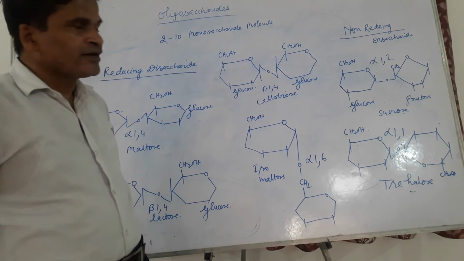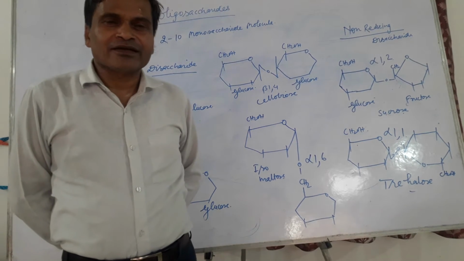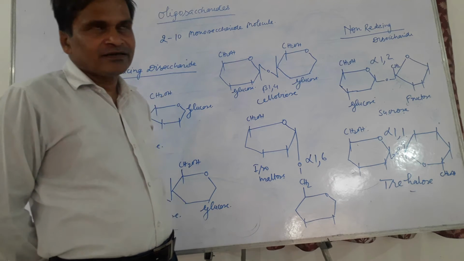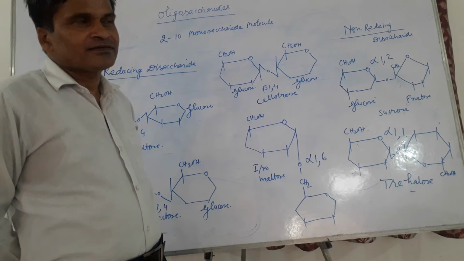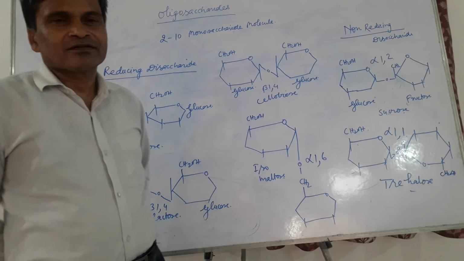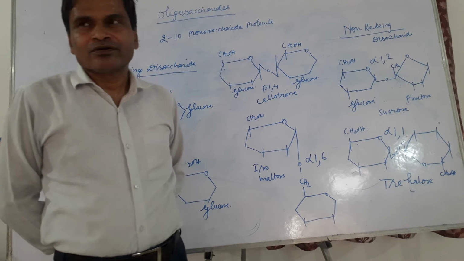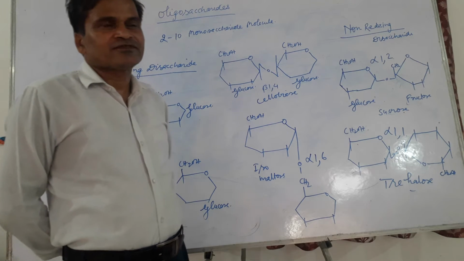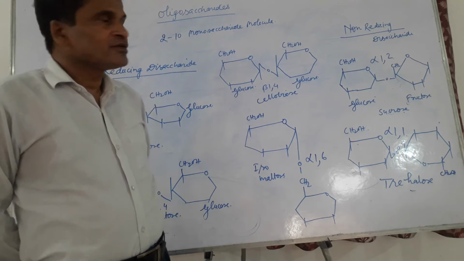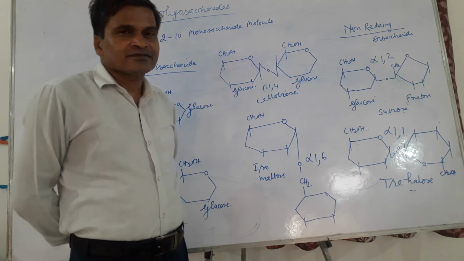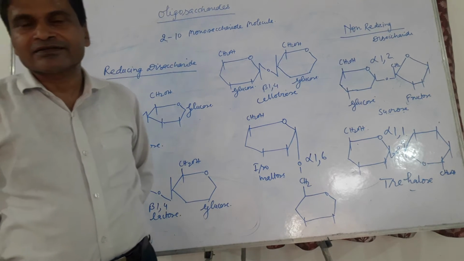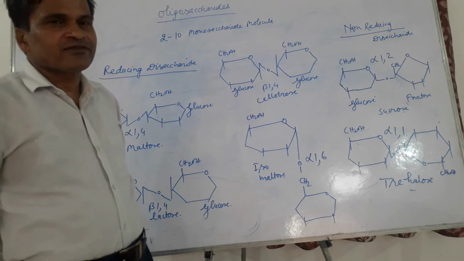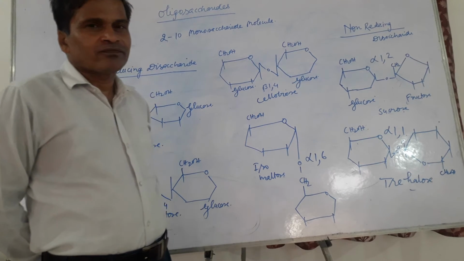The most abundant oligosaccharides are disaccharides. They are widely distributed in nature, whereas other oligosaccharides are found in limited amounts. Among trisaccharides, only raffinose is found in some plants. The major disaccharides which are widely distributed in nature are lactose and maltose, which are very familiar to all of us.